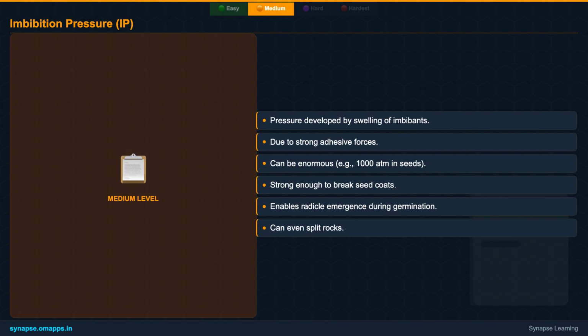This immense pressure is powerful enough to rupture tough seed coats, allowing the delicate radicle to emerge. It can even split rocks if roots grow into crevices and imbibe water. This phenomenon highlights the significant adhesive forces between water molecules and the imbibant's surface. Understanding IP is key to comprehending how seeds overcome physical barriers to germination.